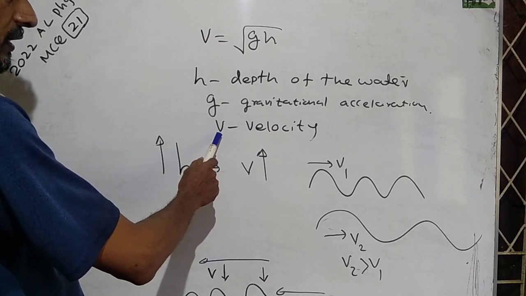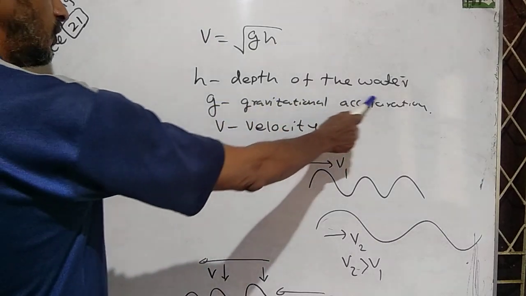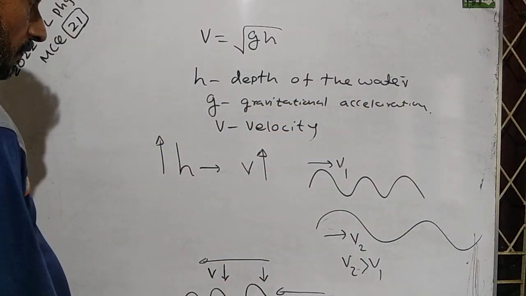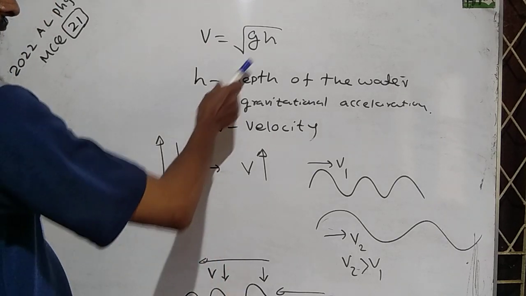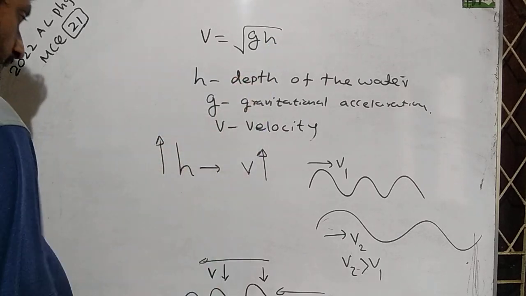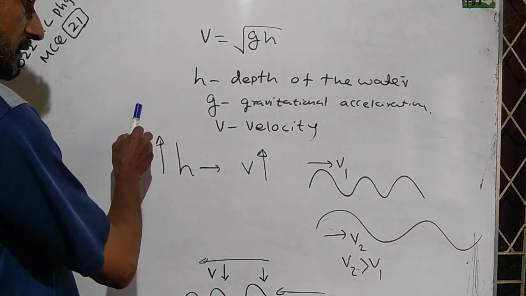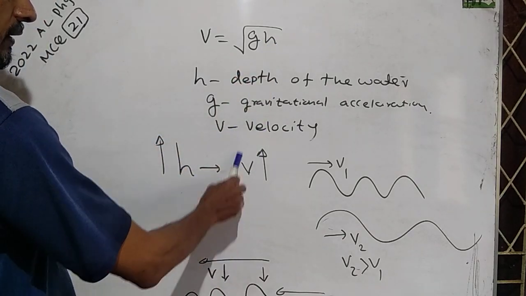Therefore, velocity depends on the depth of the water, h. When h is increased, velocity also increases.